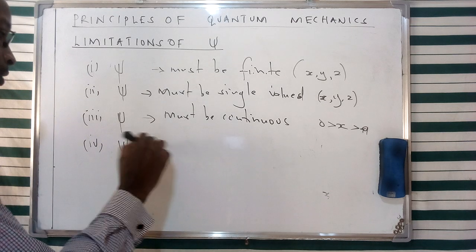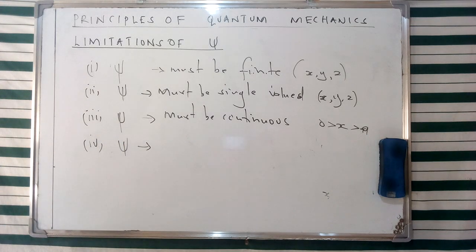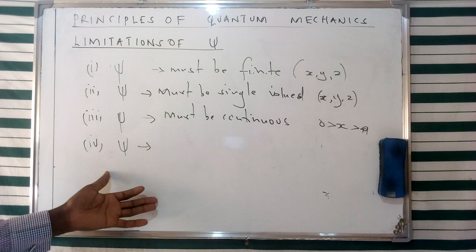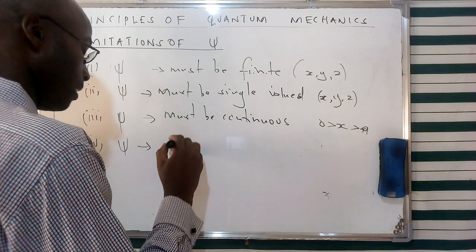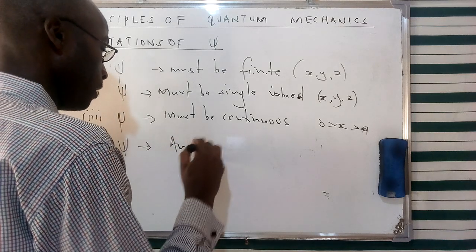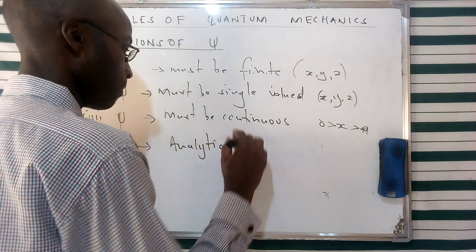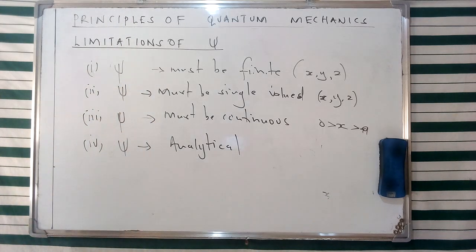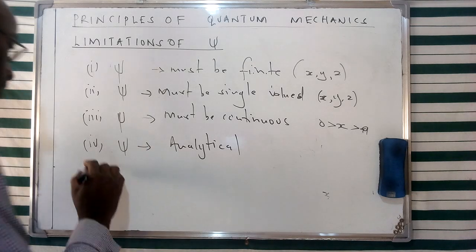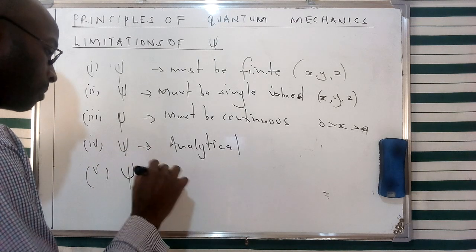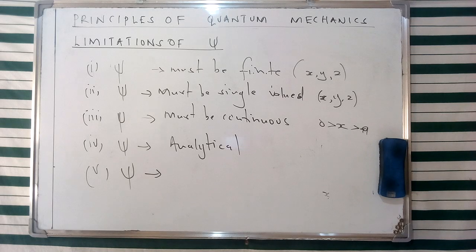And then we're going to have the limitation number 4. For this wave function, we're going to see that it's analytical in a sense that the first order derivative is going to be continuous. So the wave function is analytical in a sense that it possesses a first order derivative that is continuous.